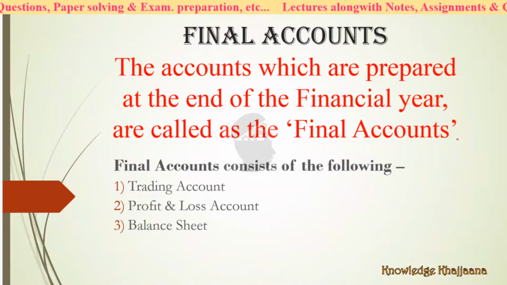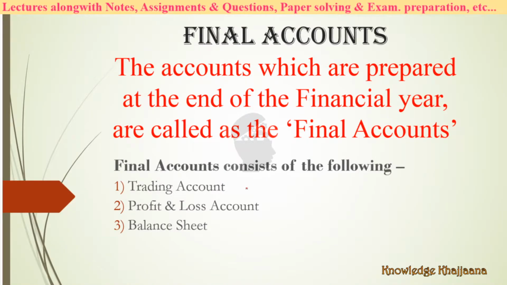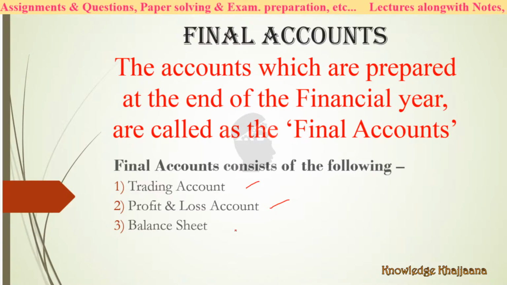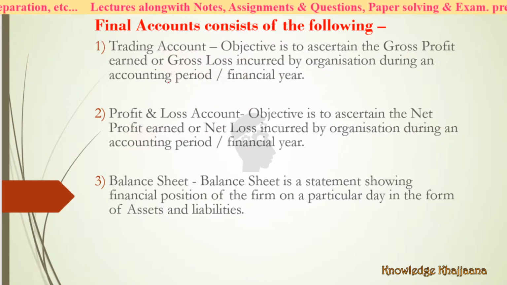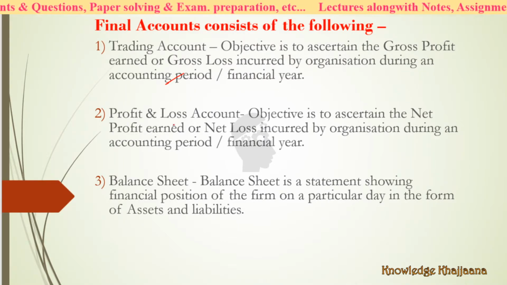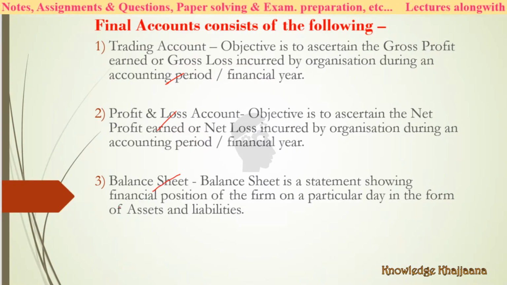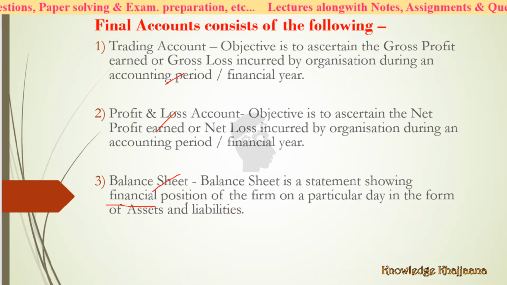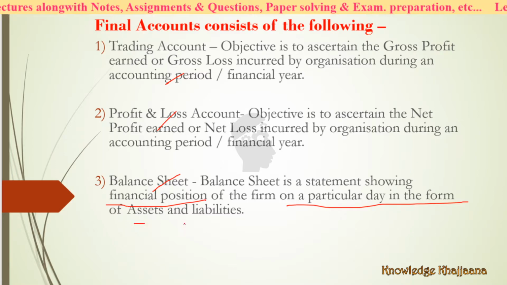Final accounts are those prepared at the end of the financial year, consisting of the trading account, profit and loss account, and balance sheet. The trading account's objective is to ascertain the gross profit. The profit and loss account's objective is to ascertain the net profit, and the balance sheet is the statement showing the financial position of the firm on a particular day in the form of assets and liabilities.